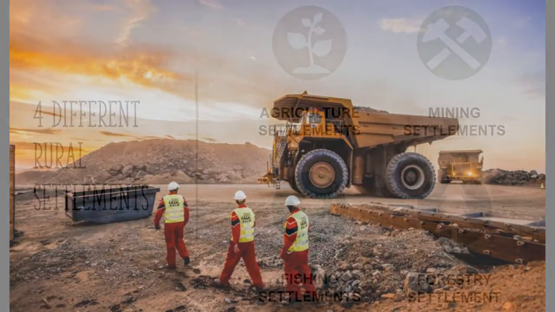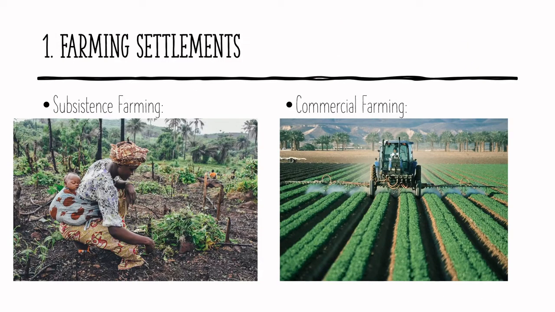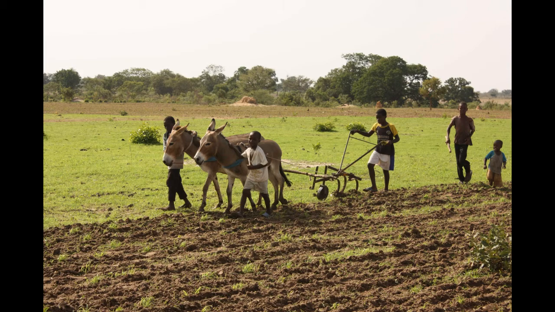There are four basic types of rural settlements: agriculture settlements, mining settlements, fishing settlements, and forestry. Rural agricultural settlements are divided into two different types: subsistence farming and commercial farming. People living on subsistence farms cultivate the land to satisfy their own needs, meaning they only grow enough food to feed themselves and their family.